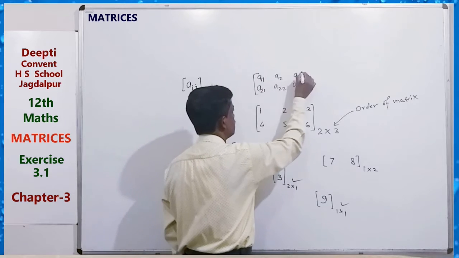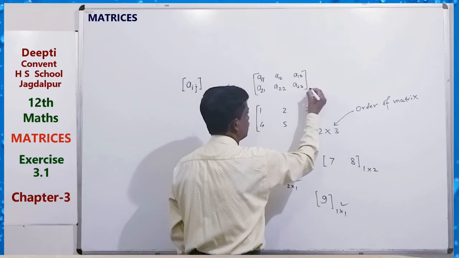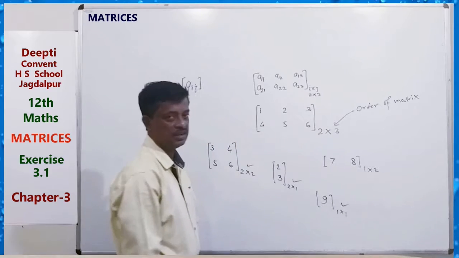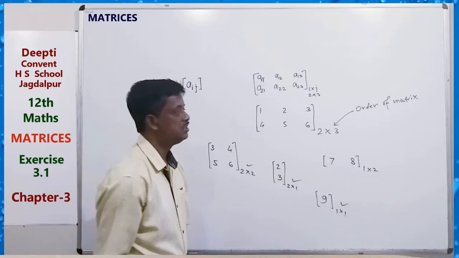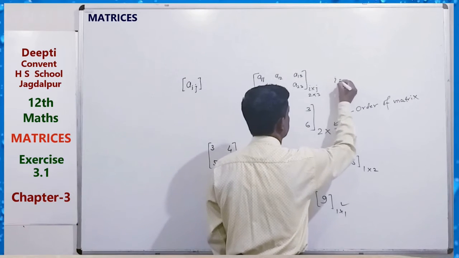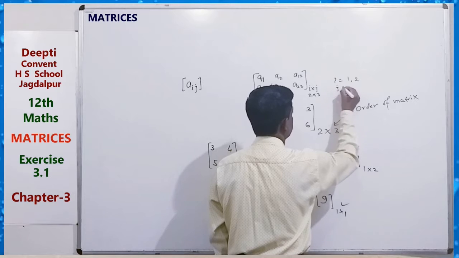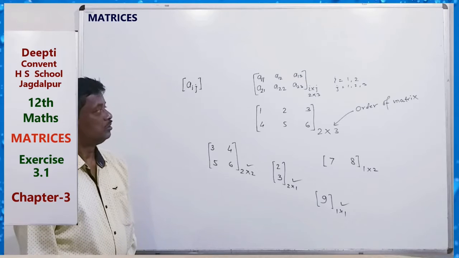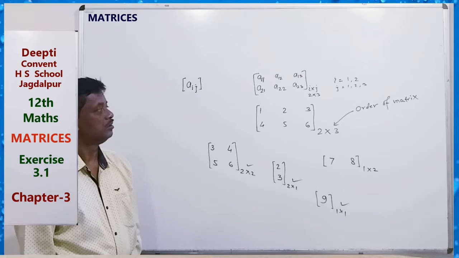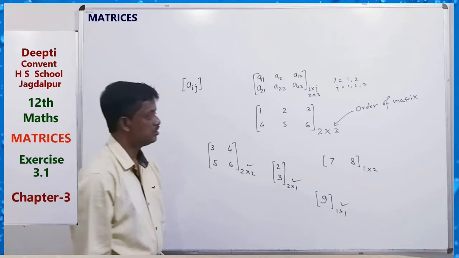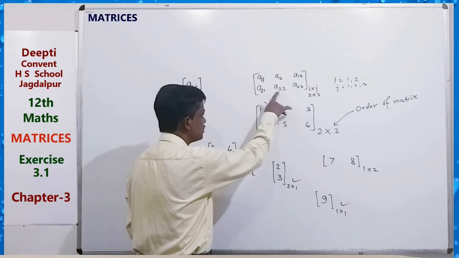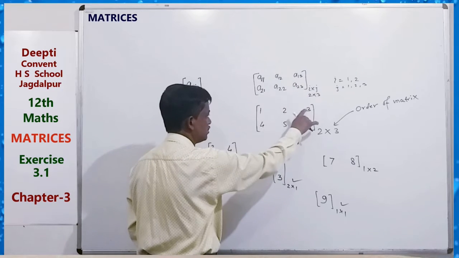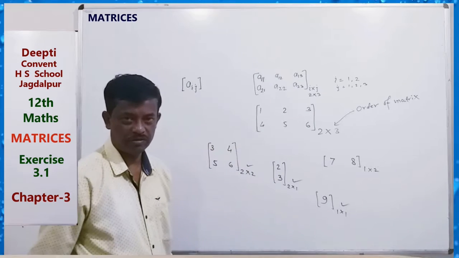So this is our general notation. Here the order is 2 by 3, so we can write i by j, where i means row, 1 to 2, and j means column, 1 to 3. Here i equals 1, 2 and j equals 1, 2, 3, because there are 2 rows and 3 columns. So from this, a 2 2 is this, and a 1 3 is this. This is the position of a digit.